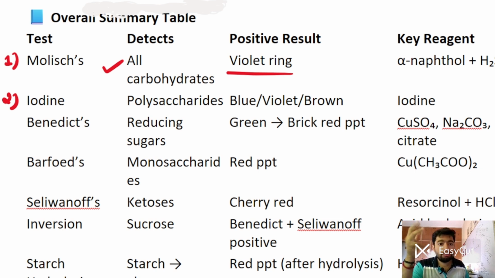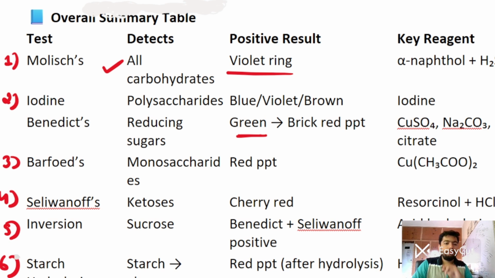Benedict's is for reducing sugar, and the positive result will be from green to brick red precipitate. Okay, key reagent you should know. Barfoed's test will be given by monosaccharides, with a red precipitate at the bottom. Seliwanoff's test will be given by keto sugars, and a cherry red color is positive. Inversion is given by sucrose. Benedict's and Seliwanoff's both will be positive after inversion. And upon the hydrolysis of starch, they will yield glucose and maltose, and this will show a red precipitate after hydrolysis.